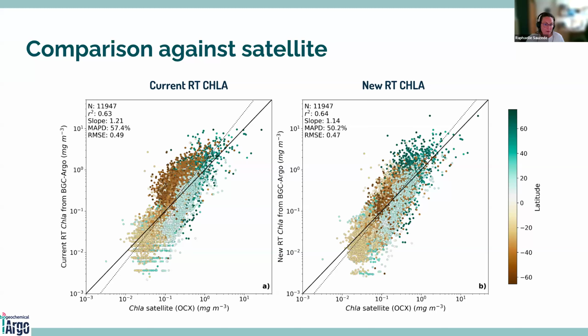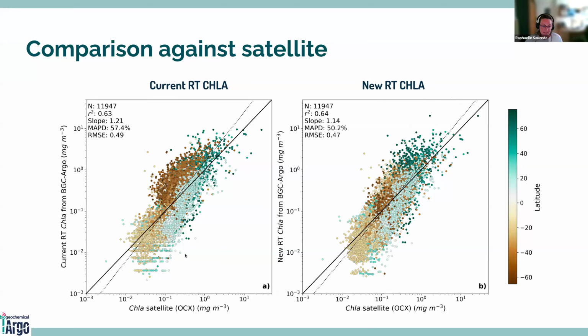So here it's the comparison against satellite. So you have the chlorophyll A from BGC Argo compared to the chlorophyll A from satellite. So here it's data from the GlobColour merged product that is available from the Copernicus Marine Service. You have here the matchup for the current real-time chlorophyll A concentration, and here the new real-time chlorophyll A concentration.